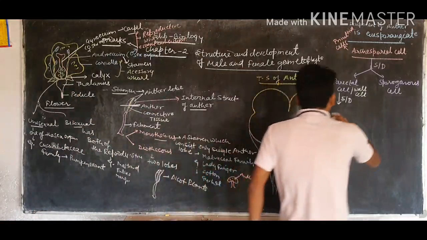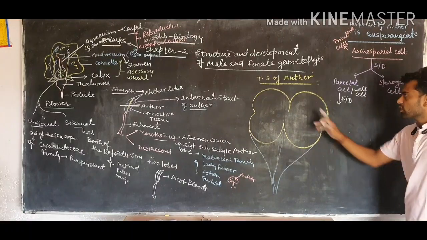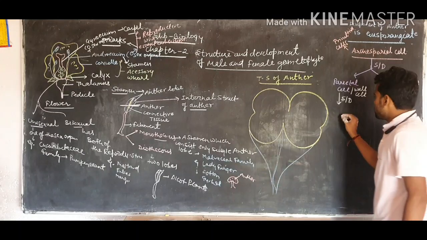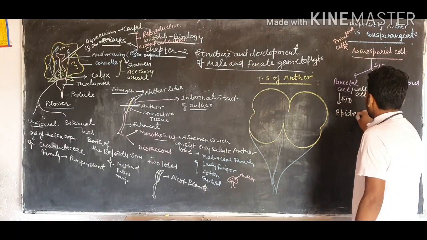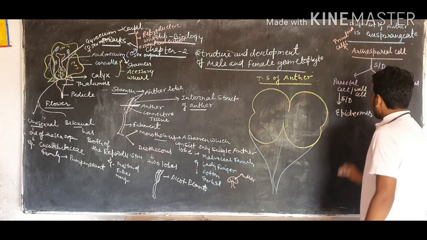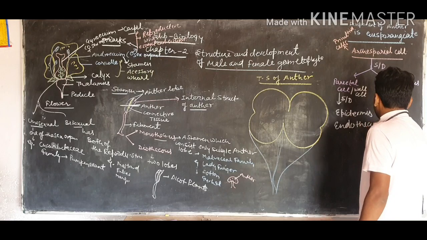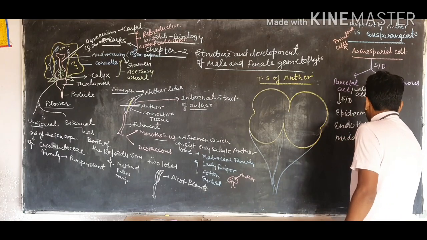So what types of layers are found in the internal structure of the anther? In the microsporangium, the first layer formed is the epidermis. The second is the endothecium, and the third is the middle layers.